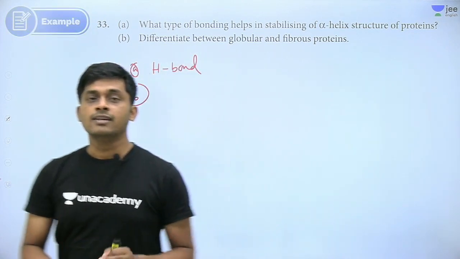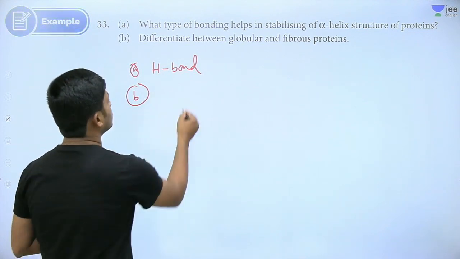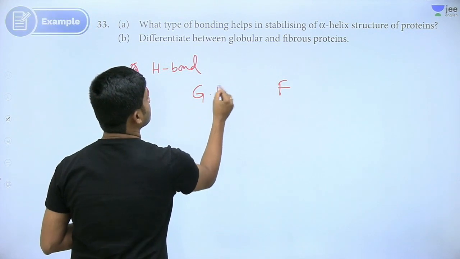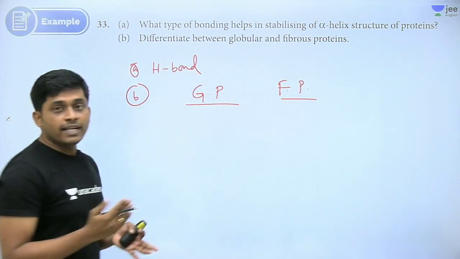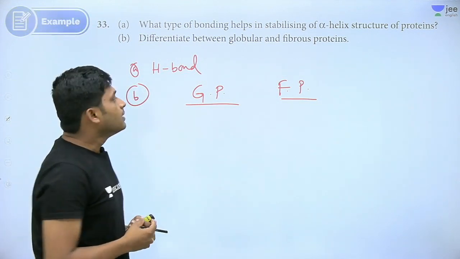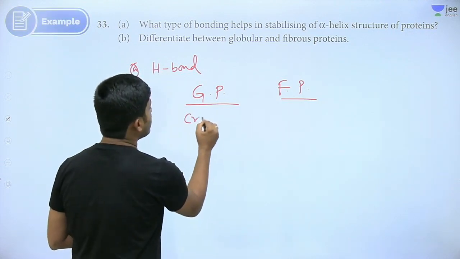Globular proteins, fibrous proteins. So what is the difference? What is the main difference here? Which is linear, which is branched. Fibrous and globular, this is condensed or cross-linked.